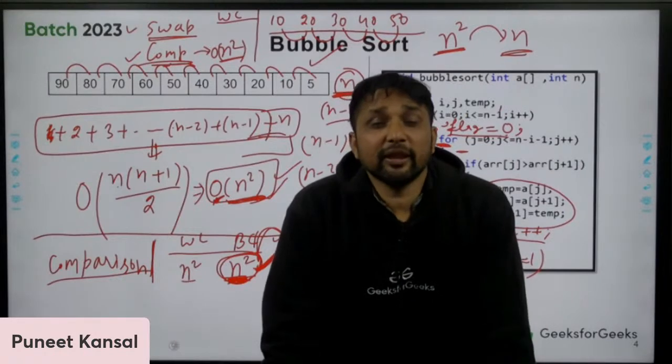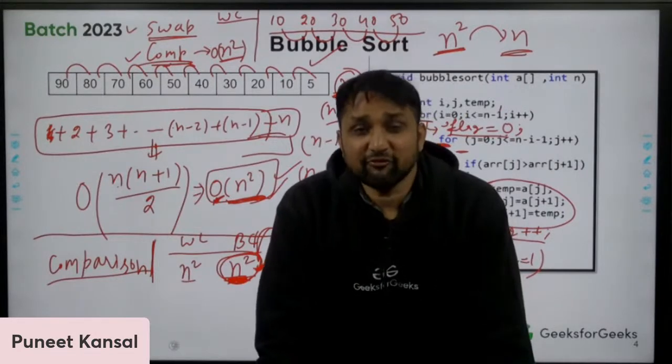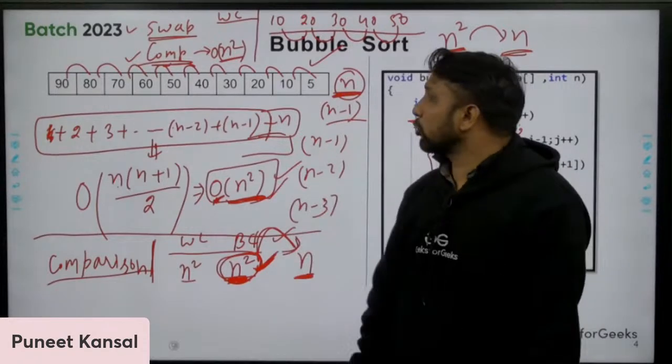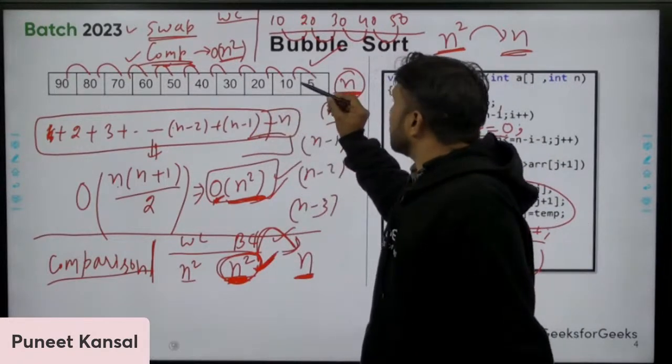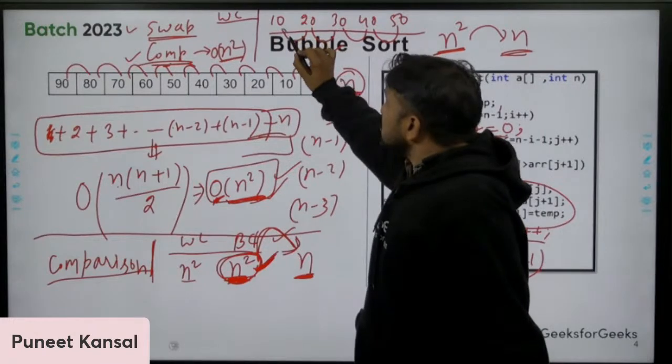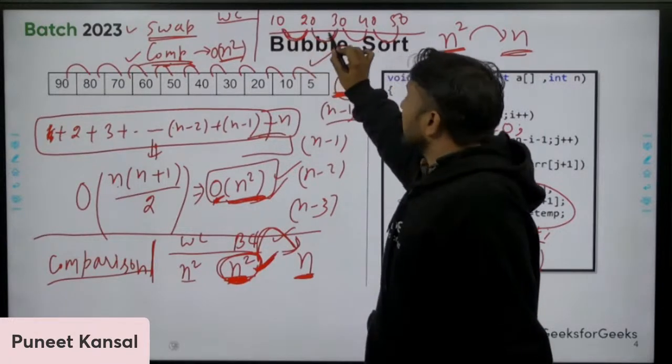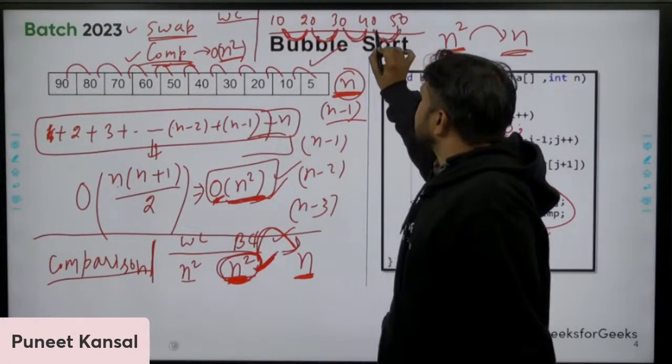How many swaps will there be in the first pass of the algorithm if I'm providing you the sorted elements?